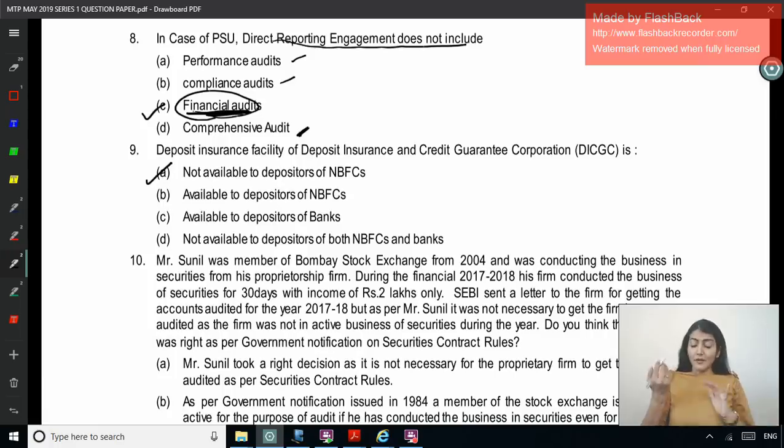For banks, yes, it is available to the depositors of the bank, but not to the depositors of the NBFCs. So this is a concept-based question.